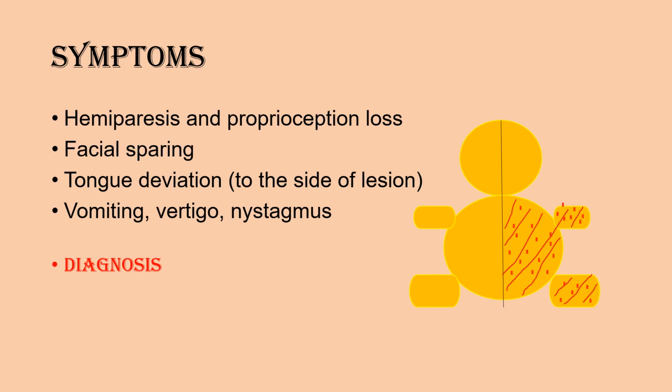If a patient has hemiparesis and loss of proprioception, no facial signs, but there is a tongue deviation to the side of lesion, vomiting, vertigo, nystagmus, the diagnosis is anterior spinal artery and that supplies medial medulla.